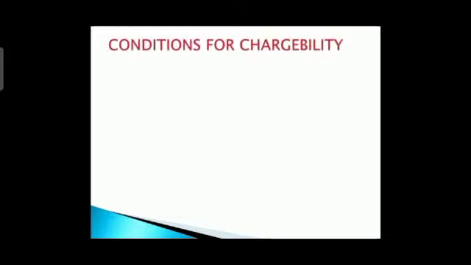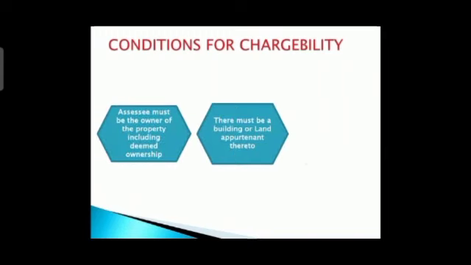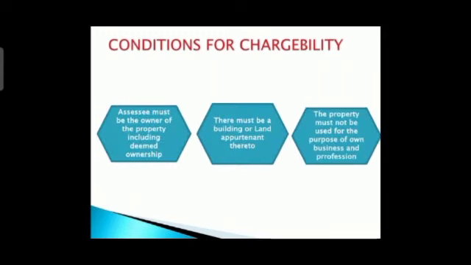So here we are going to see the conditions for chargeability, right? We are talking about three things: SSE must be owner, building and land, building or land appurtenant thereto, and property not used for own business and profession. In that case, we have to follow some conditions. So let us see that we have three conditions. That is, SSE must be the owner of property including deemed ownership, right? We have seen the same thing earlier.